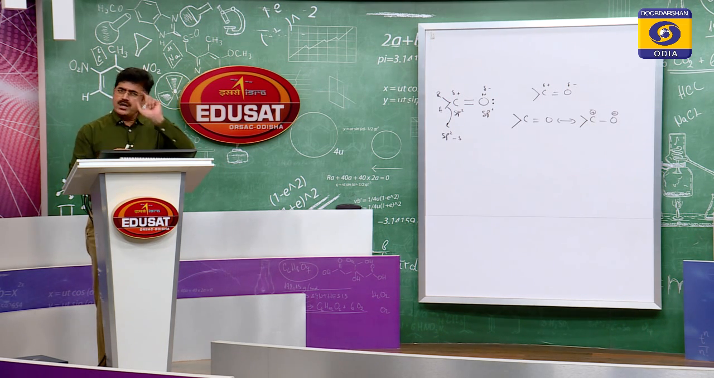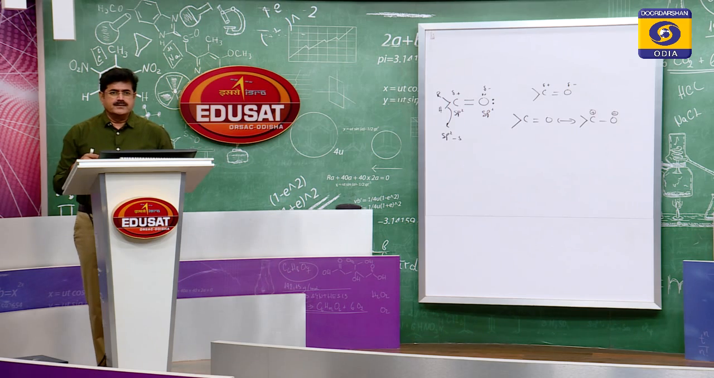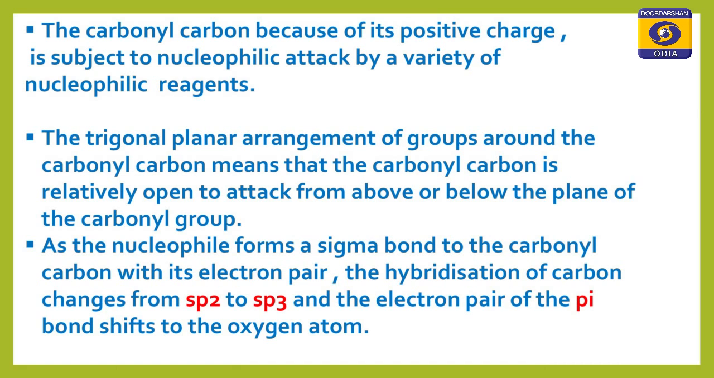And here in the carbonyl group, the carbonyl carbon has got a positive charge, so the nucleophile attacks the carbonyl carbon. Next point here: the trigonal planar arrangement of groups around the carbonyl carbon means that the carbonyl carbon is relatively open to attack from above or below the plane of the carbonyl group.